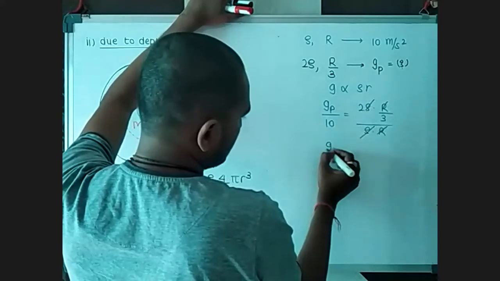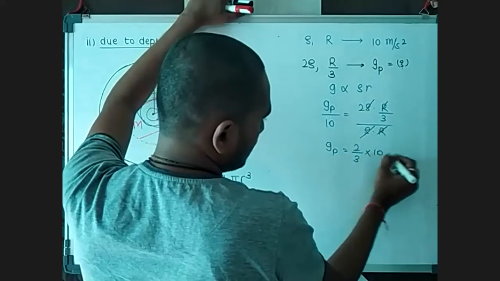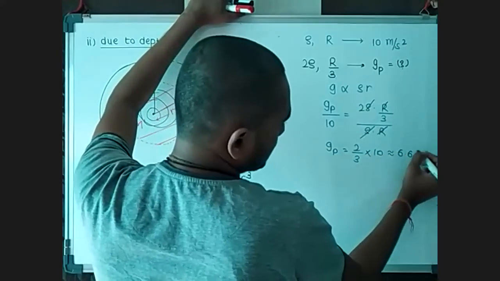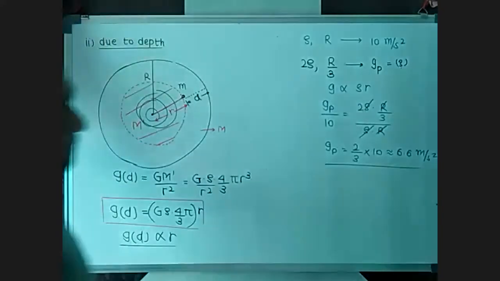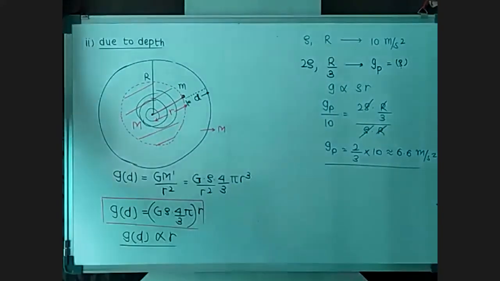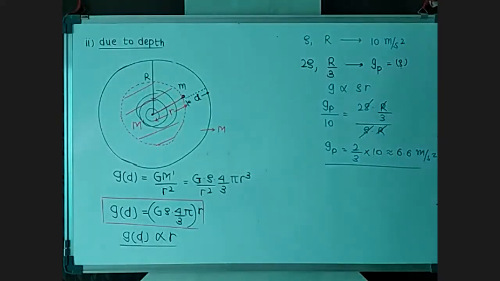Cancelled, so it will be 2 by 3 times 10, so nearly about 6.6 meter per second square. Approximately 6.6 to 6.7 meter per second square. So that will be the gravitational acceleration on this unknown planet.